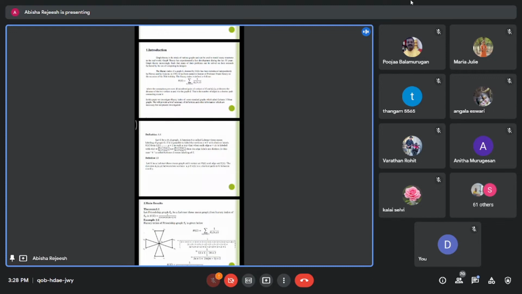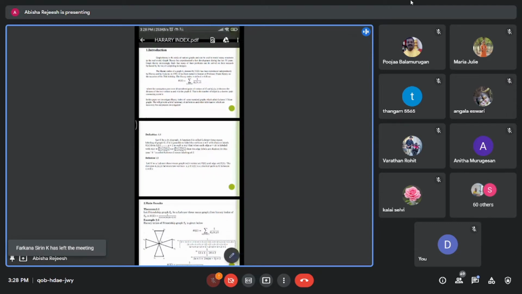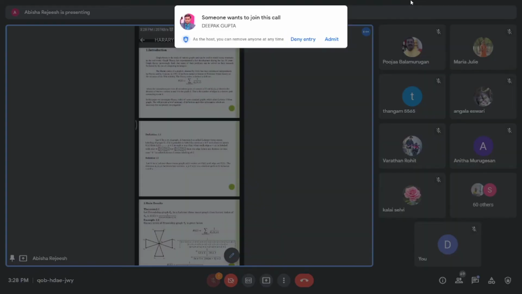In this case, h is called a LEMMA mean labeling of G. Definition. Let G be a LEMMA mean graph with vertex set V(G) and edge set E(G). The distance d_G(x, y) between two vertices x, y belonging to V(G) is the shortest path in G between x and y.